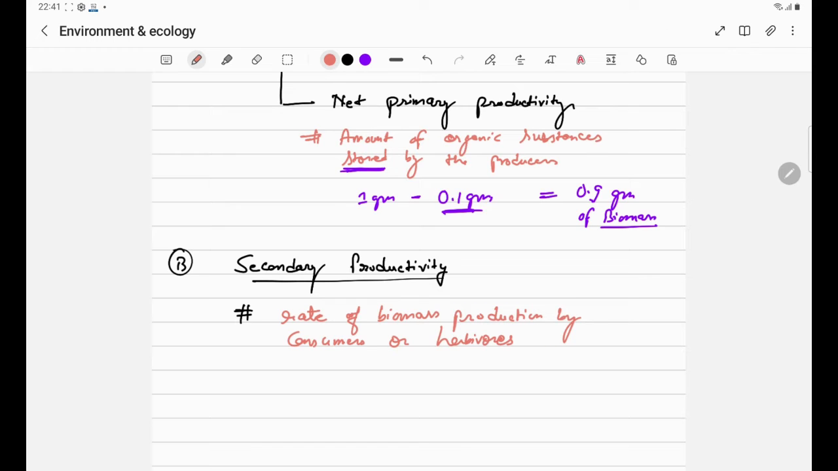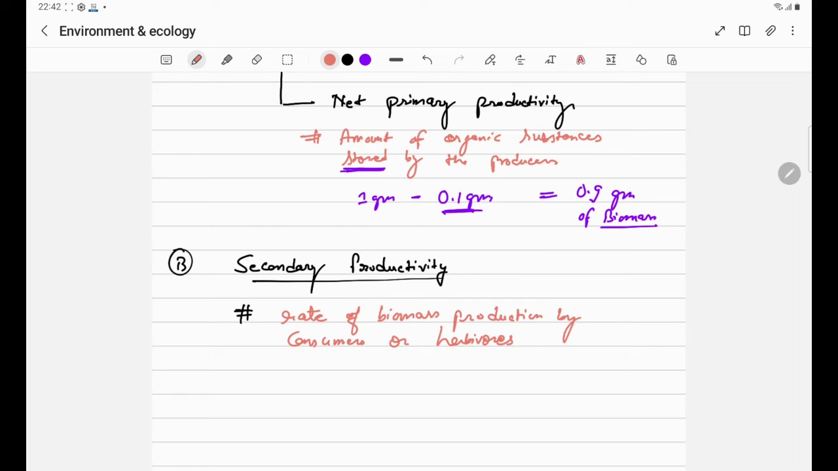For example, there is a cow which eats the grass. To eat the grass, it has to move towards the grass. It has to eat the grass. It will have to digest the grass. So all these steps of moving, eating, digesting, it will consume certain energy. By eating the plants or leaves or grass, the cow will get certain amount of energy which will be turned into biomass. This rate of biomass production is secondary productivity.